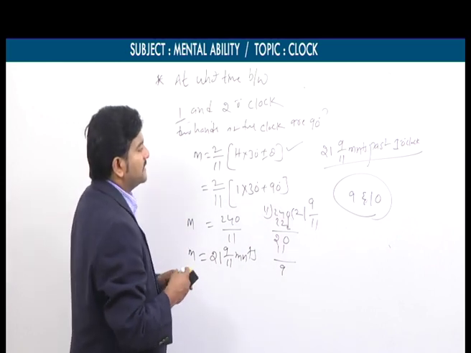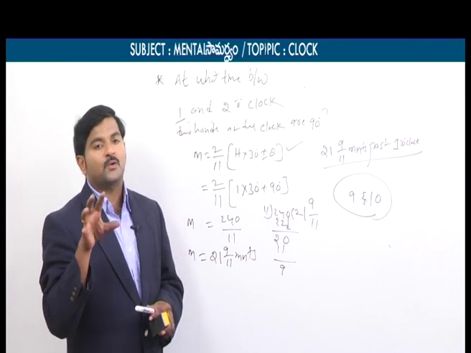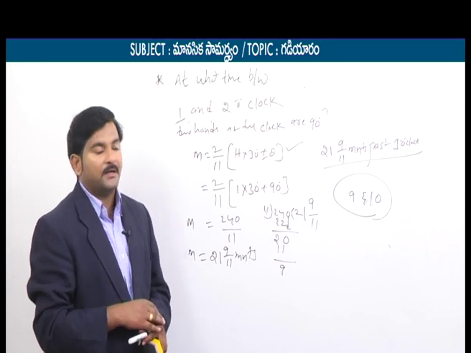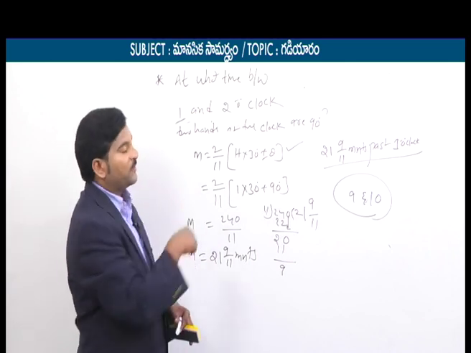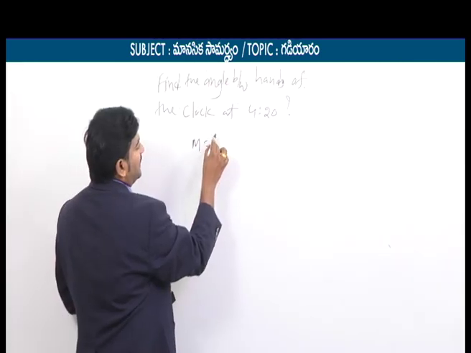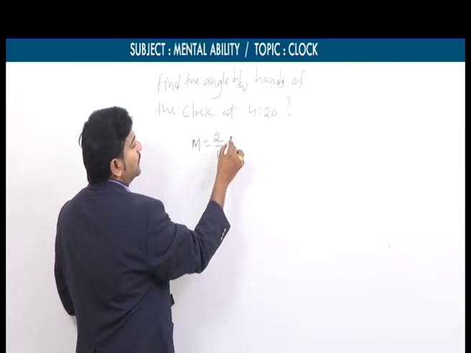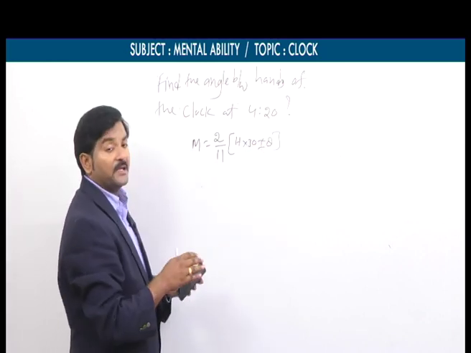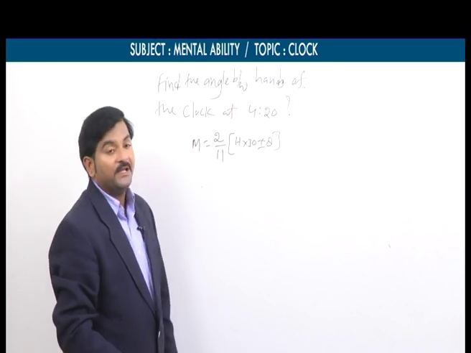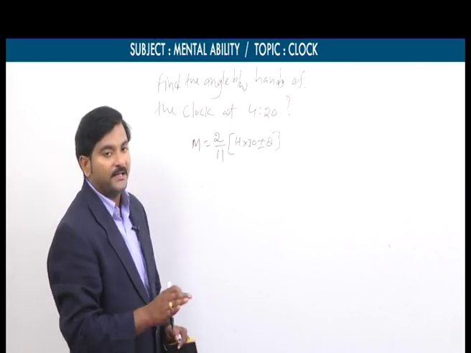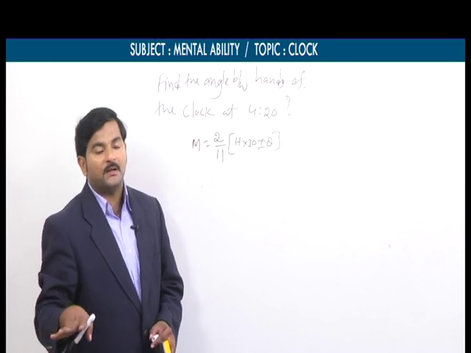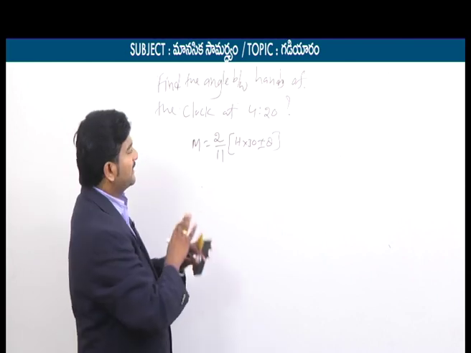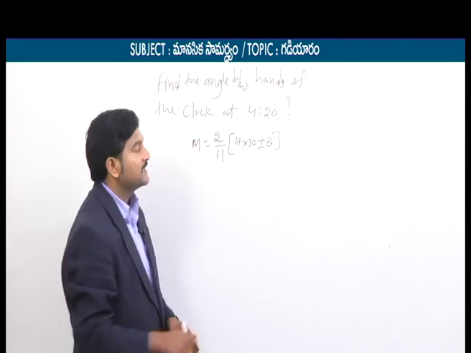So type 1 we discussed based on the coincide concept, type 2 is about the opposite condition, and type 3 is about the perpendicular condition. What is the formula? M is equal to 2 by 11 into h into 30 plus or minus theta. Same formula even for this type also, but here we need not find the separate minutes. Earlier in the 3 models, coincide, opposite and perpendicular, we needed to find the minutes. Here we need not find the minutes, luckily, because the minutes are given.